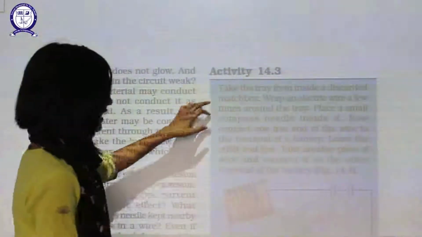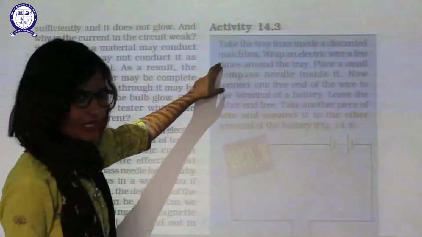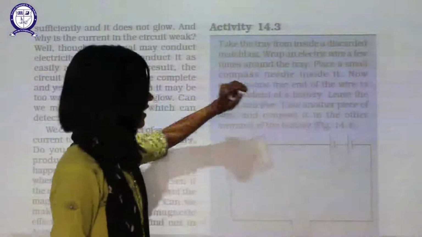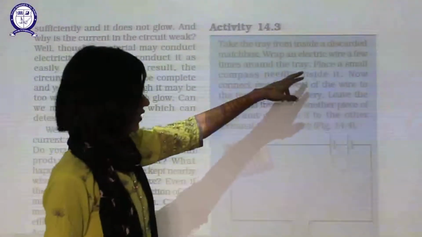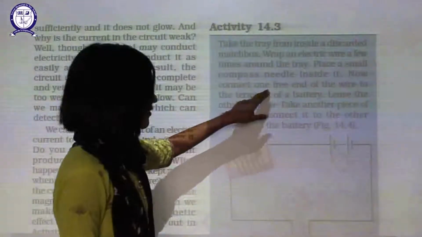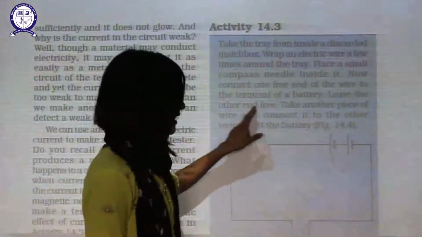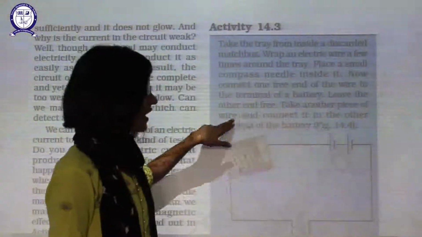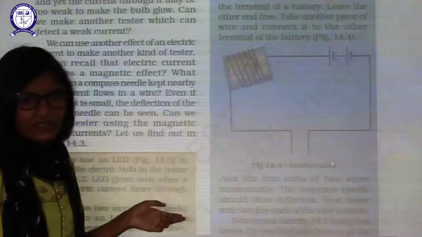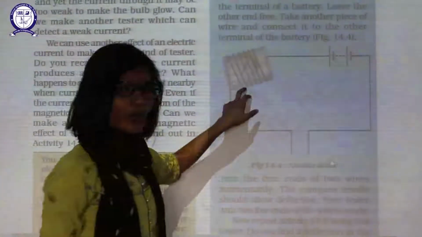Take a tray. We can use a discarded matchbox tray. Wrap an electric wire a few times around the tray. Place a small compass needle inside it. Now connect one free end of the wire to the terminal of the battery. Leave the other end free. Take another piece of wire and connect it to the other terminal of the battery. It is the normal circuit which we have been studying since class 6.